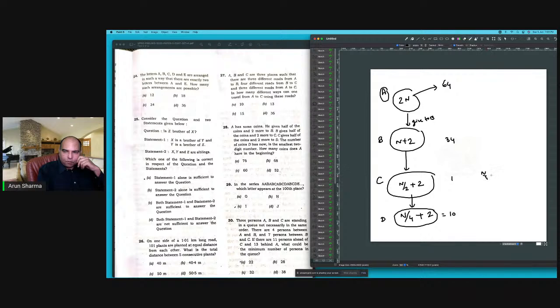N by 4 is equal to 8. So n is equal to 32. 34. And yeah, 34. But I made a mistake in this solving. Let's restart this.